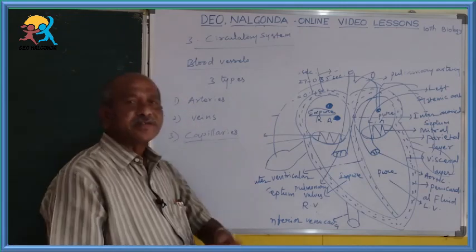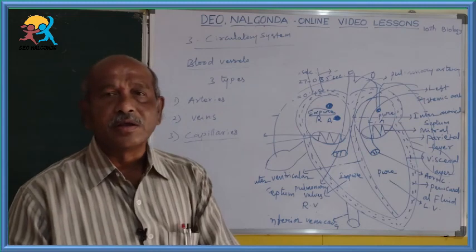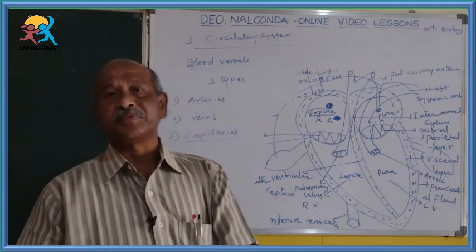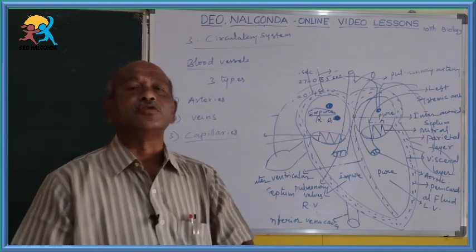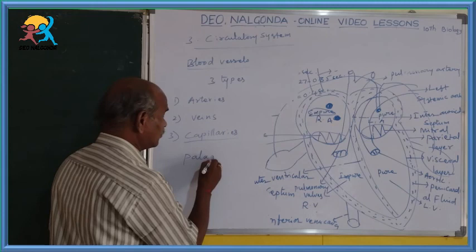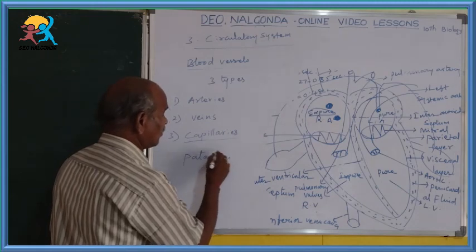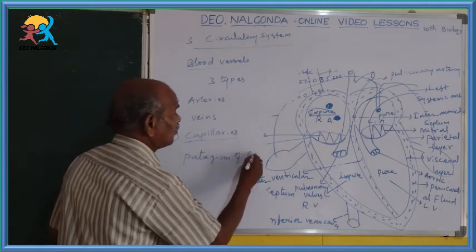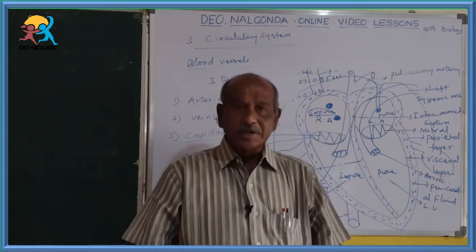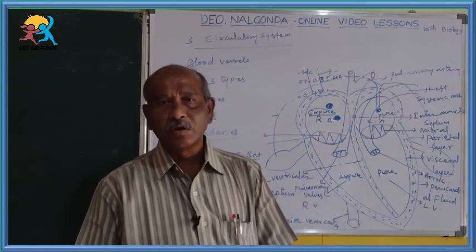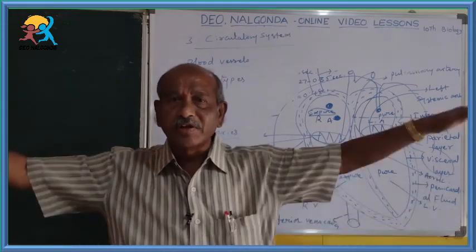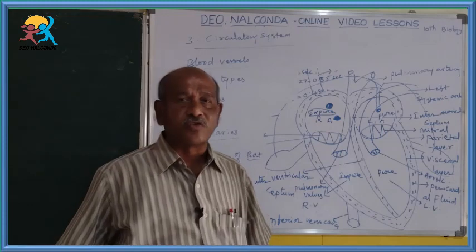Capillaries were first observed by an Italian scientist, Marcello Malpighi, in the patagium of a bat. A bat is a mammal that flies. For flying, wings are present. How is that wing formed?